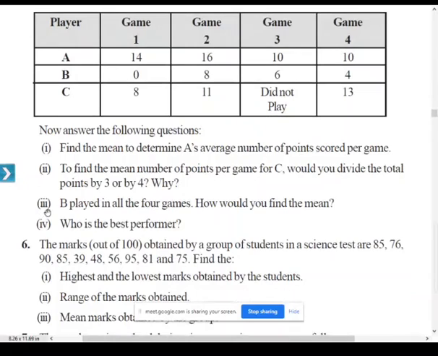All of you start doing question number 3. B played in all the 4 games. How would you find the mean?